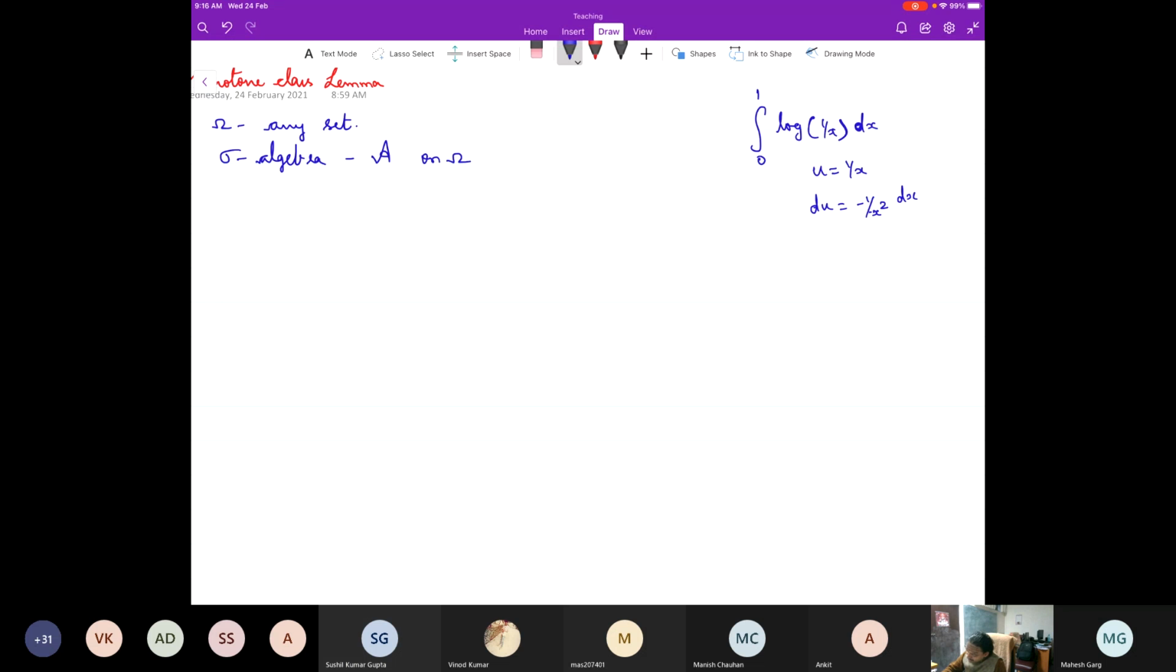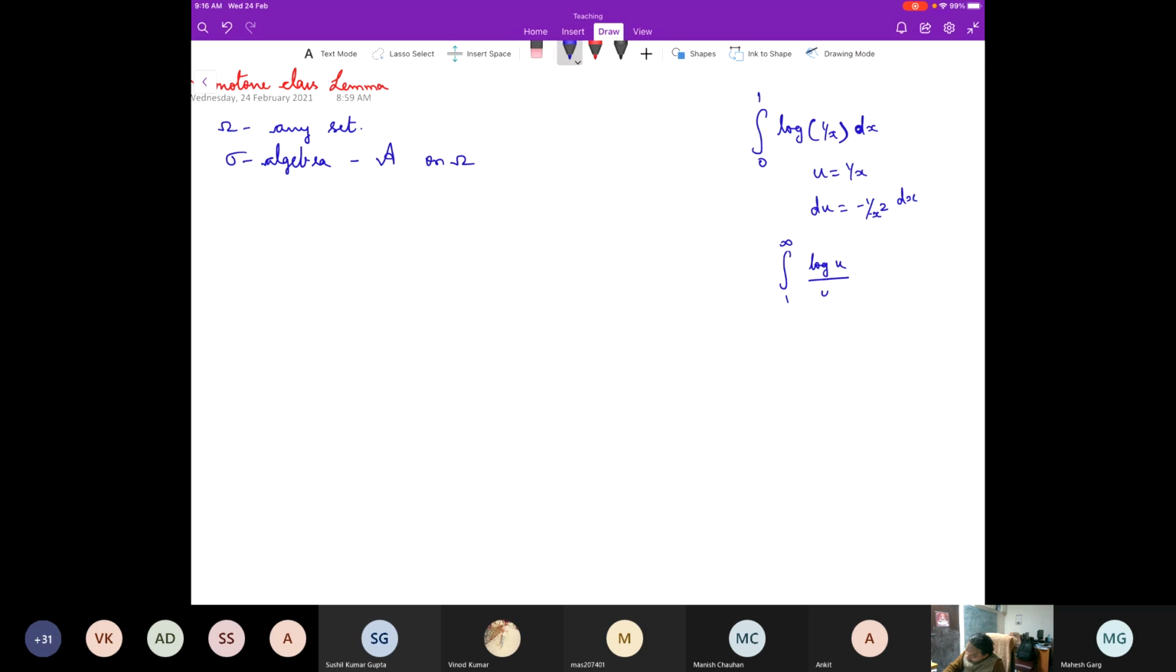Then what you will have is integral of minus log u, and the integral will be from 1 to infinity. So dx will be such that you have log u upon u square du, right? Yes. Now try to integrate this. Apply integration by parts, see that this is finite and find the value, then you should be able to. Yes, sir, in that case it should be possible.